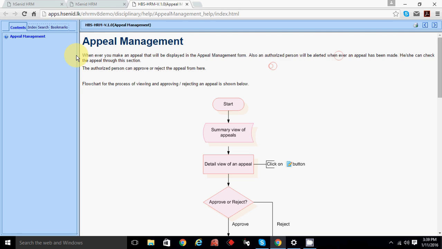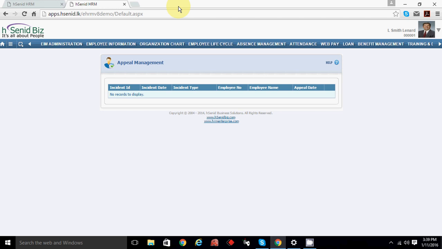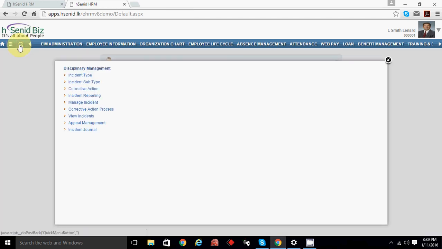Whenever an employee makes an appeal, it will be displayed in Appeal Management, and the authorized person will also be alerted whenever an appeal has been made. He or she can check the appeal through this section. Got it? In which format will it get the alert? In email or something. Email, yeah. Okay, you have to write that alert.